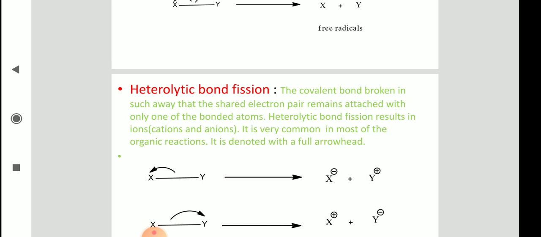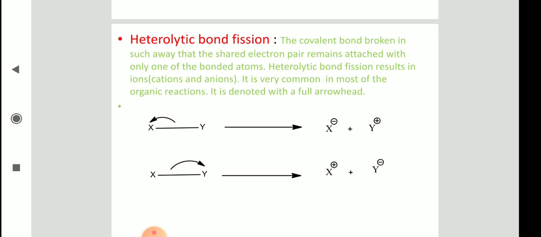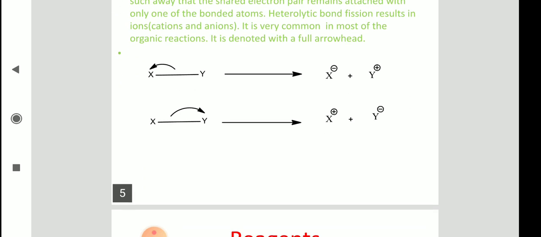We cannot isolate the intermediates or transition state. So when reactants are converting into products, we have to break the bond. Generally there are two types of cleavage or breaking of the bond in organic chemistry. One is homolytic, the other is heterolytic. So this is regarding bond cleavage.